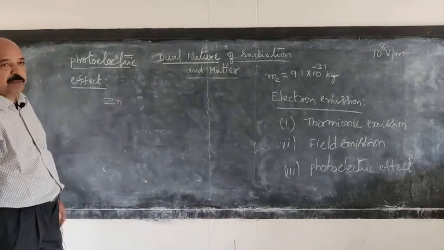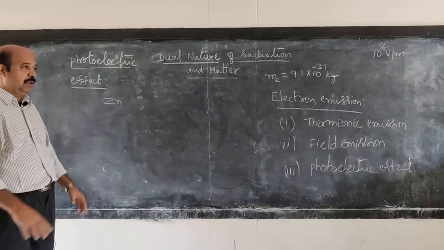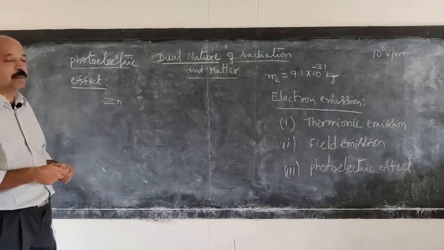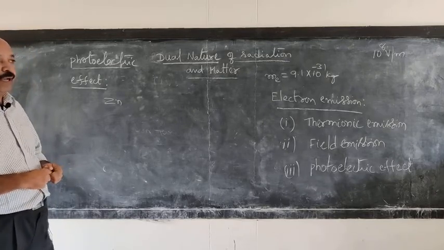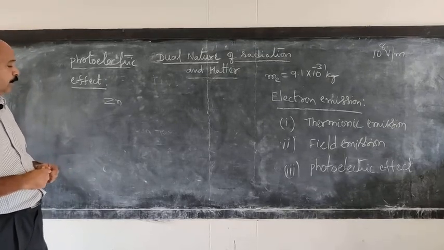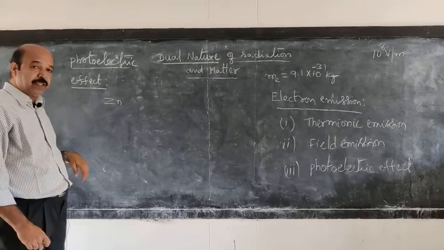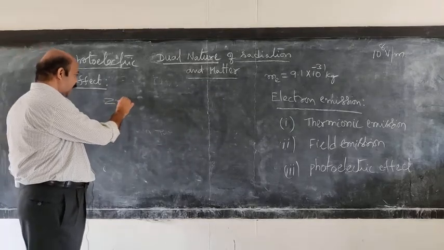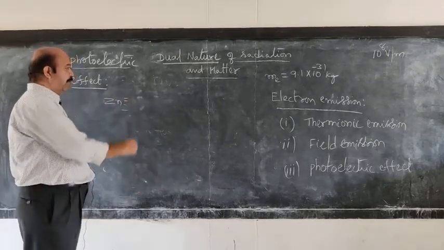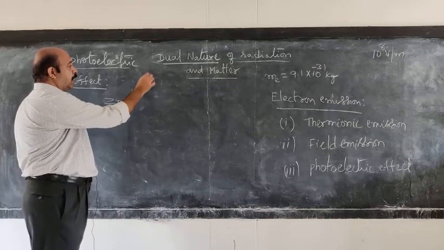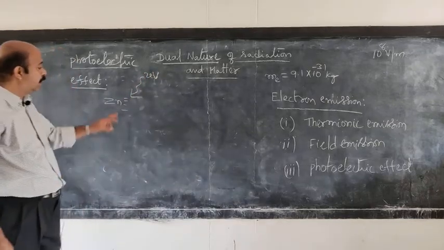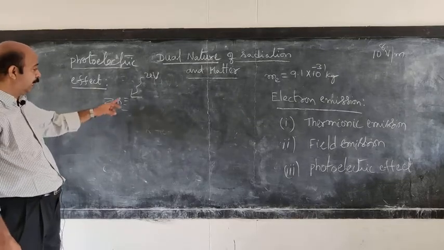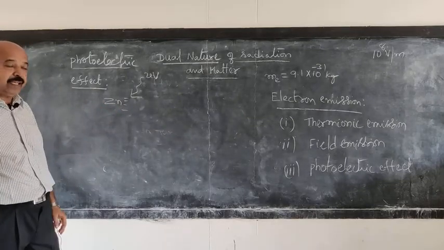They together did several experiments, and we will try to understand the gist of the experimental observations made by those two scientists and also Hertz. A zinc plate having, say, a negative charge, when irradiated with ultraviolet radiation, lost its electrons. So the negative charge on the zinc plate decreased.